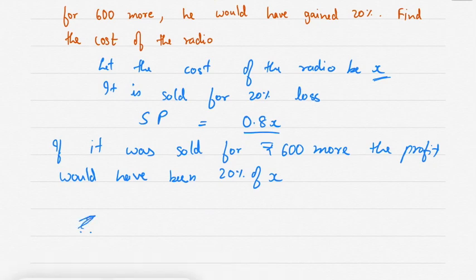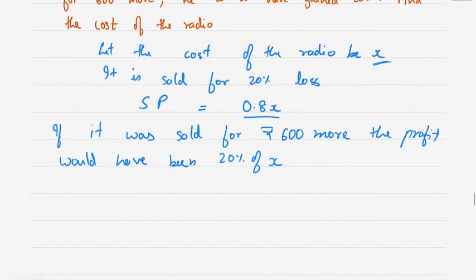So from this we know that 0.8x plus 600 is equal to 120% of x, 1.2x. So this is the equation.